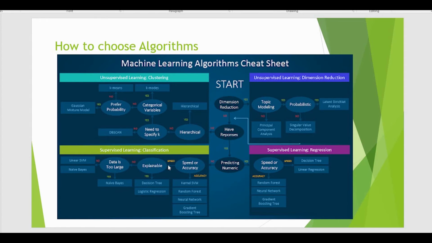If we need speed, then we have to see whether it is explainable or not, or how to expand that. So in that case, we have to choose whether we need a decision tree, or we have to check whether data is too large or not. If we don't have numeric data, then we have to consider one more parameter: whatever input data set we have, whether that data is too large in the training or it is small. On the basis of that, we select either SVM or naive Bayes.